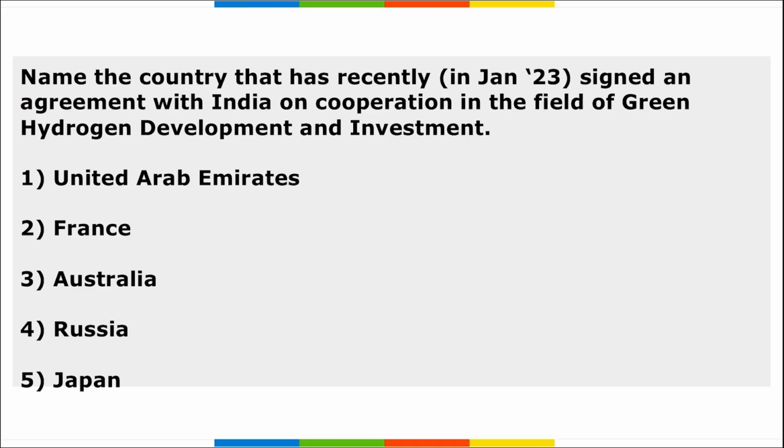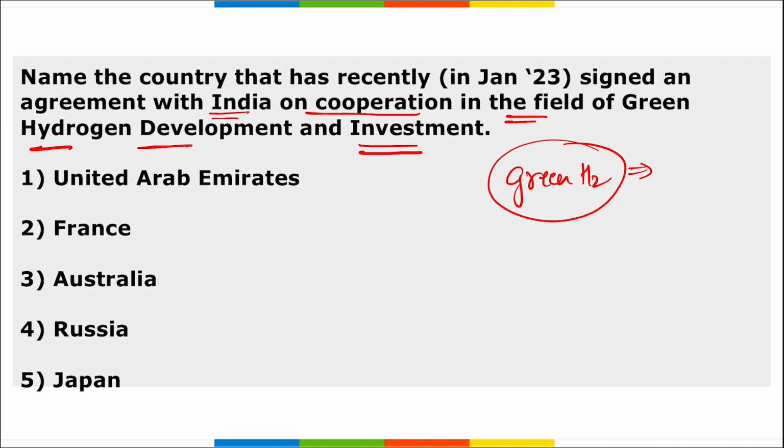Next, you have to name the country that has recently signed an agreement with India on cooperation in the field of green hydrogen development and investment. So we are talking about green hydrogen. We know when we are burning green hydrogen, no carbon is released into the atmosphere. That is the reason we are pushing green hydrogen as a fuel.